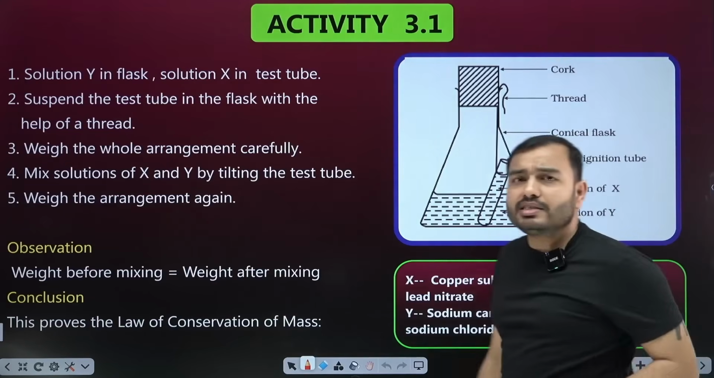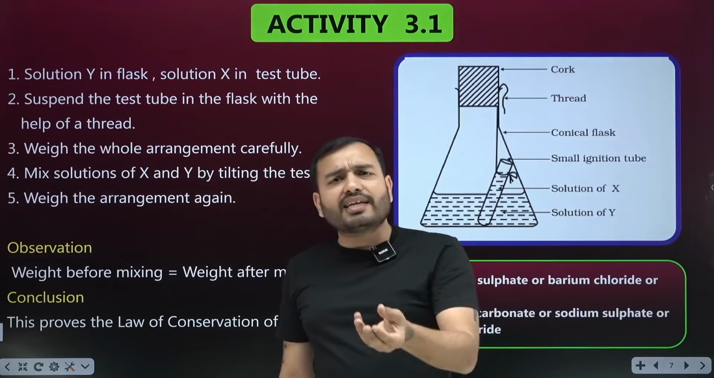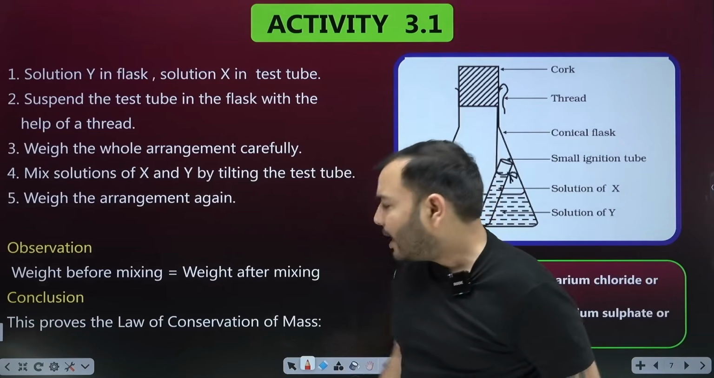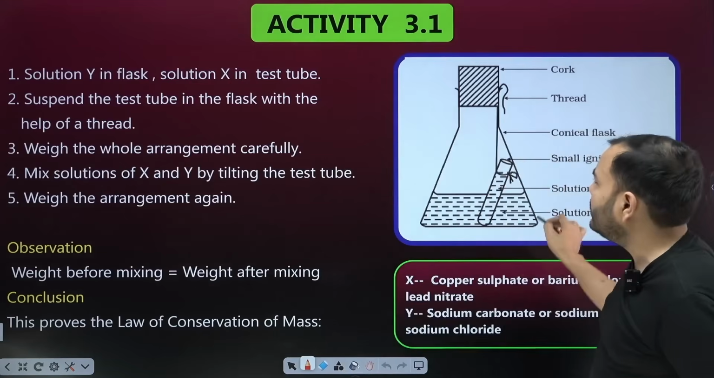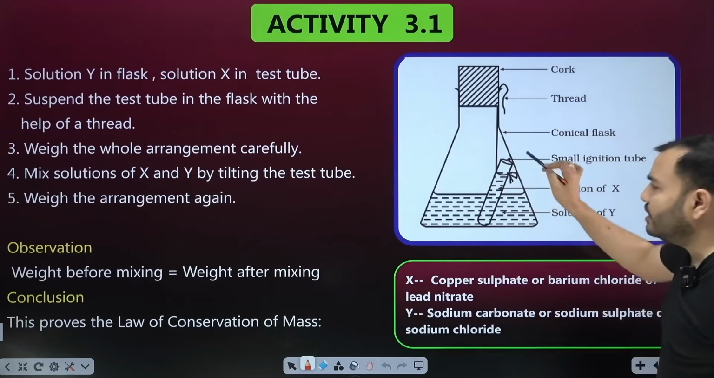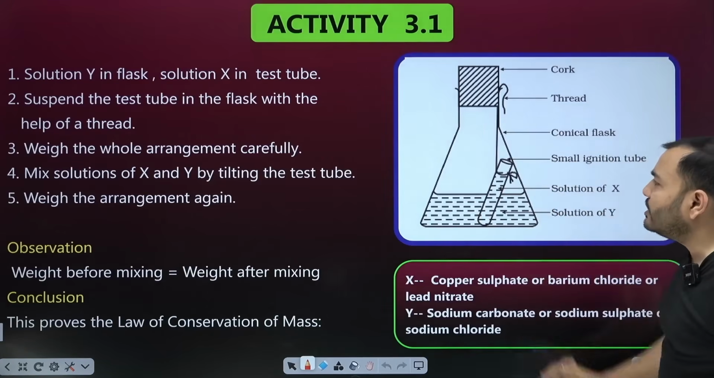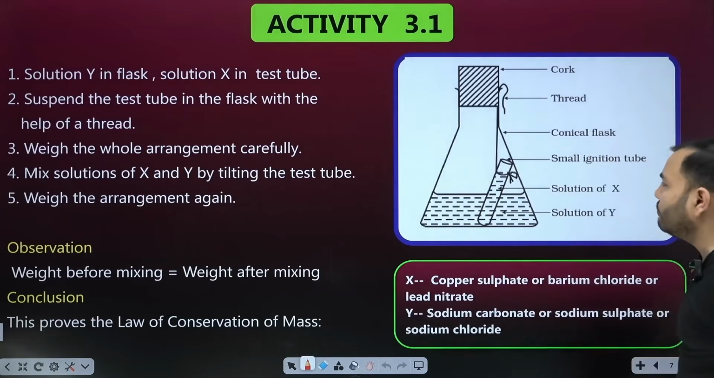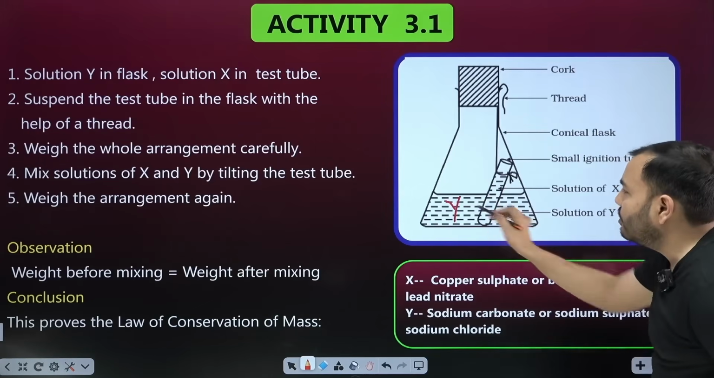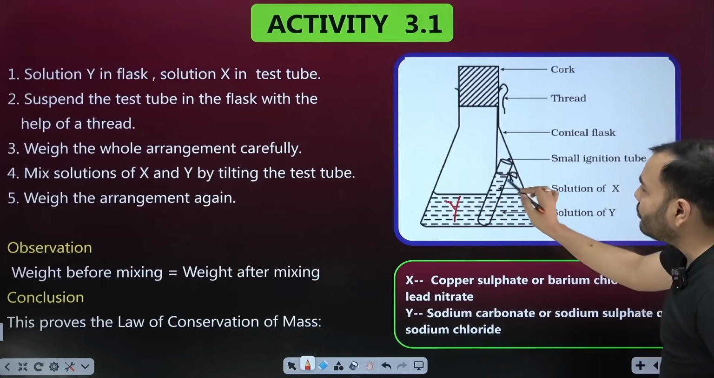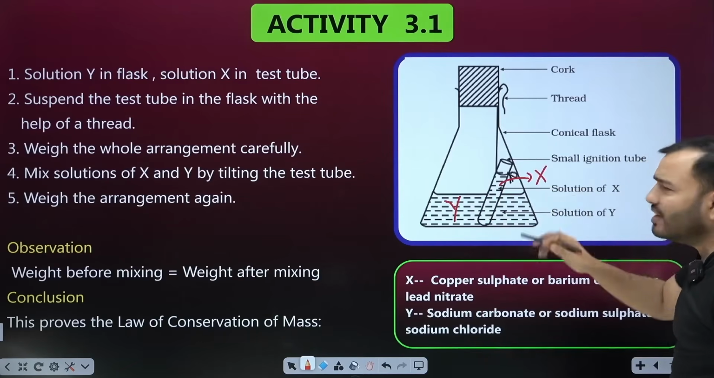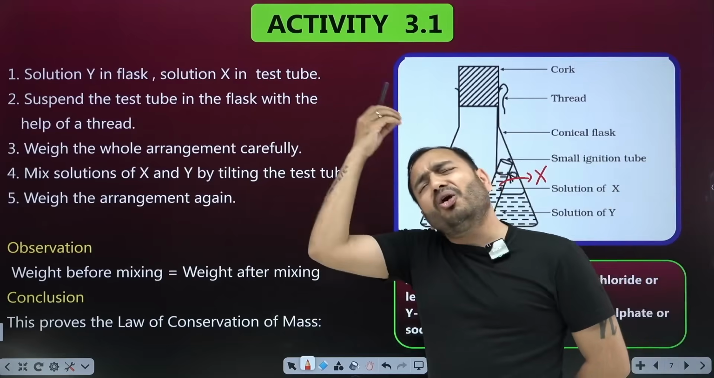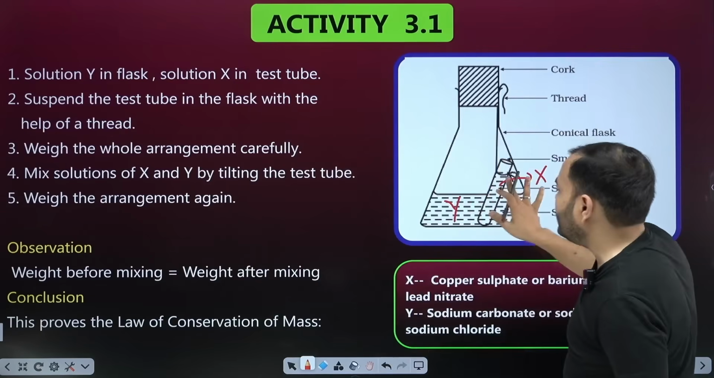Let's look at some questions here. There is Activity 3.1 given in NCERT. This activity proves the same law. First, we took a flask, and inside it we took a test tube. We put one chemical in the flask and another chemical in the test tube. Solution Y is in the flask, and in the tube we take chemical X. These can be any two chemicals. We took Y here, and we took X here.